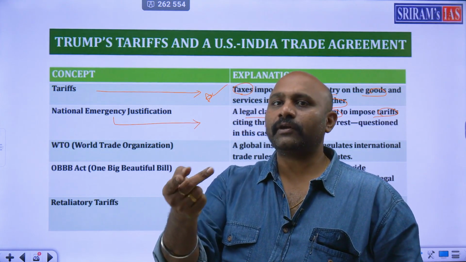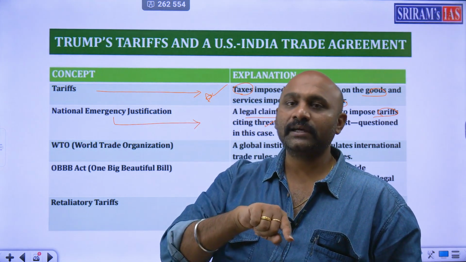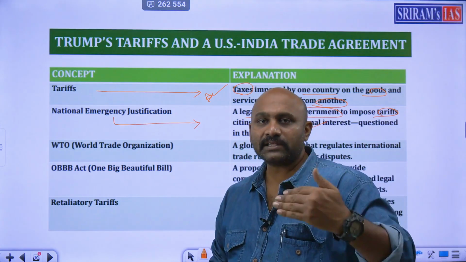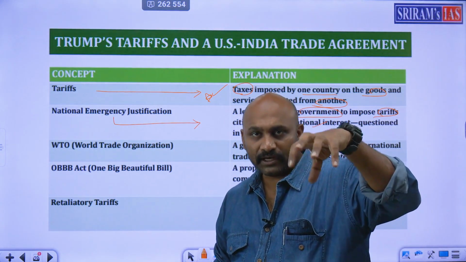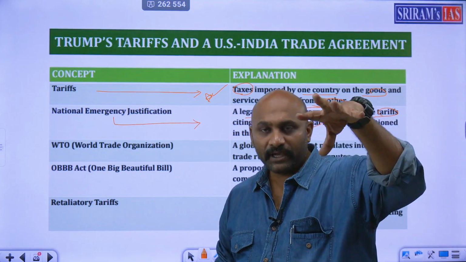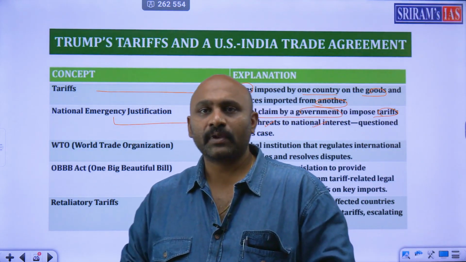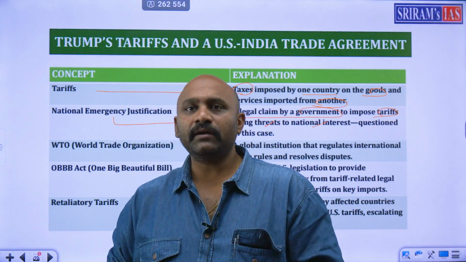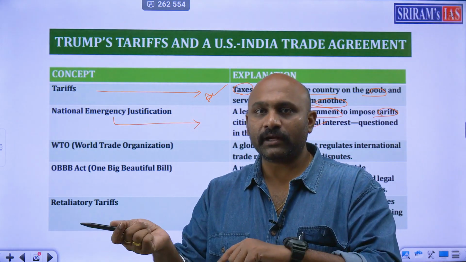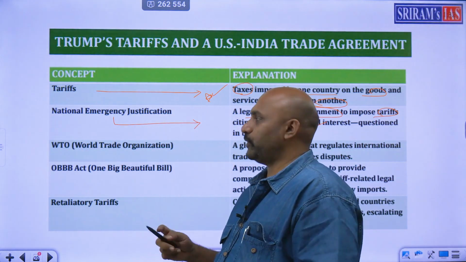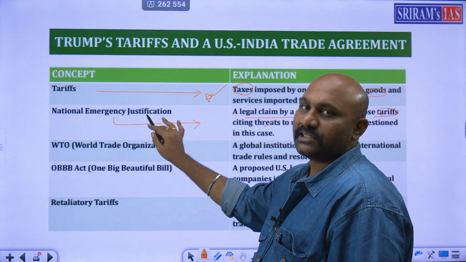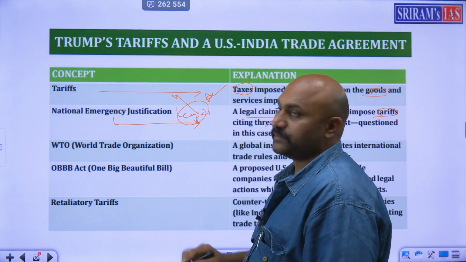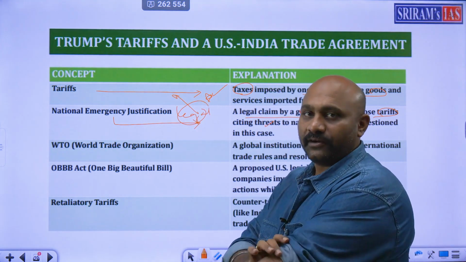India can also put a tariff on the goods and services which another country provides if the national interest of that particular country is getting lost. If the national interest is being compromised, or if the profits are reducing, or if it's becoming a burden for India, then we can put a tariff on the other country and ask them to pay more. That's the basic thing. So that is called national emergency justification. This becomes a legal way to put tariffs. It's a legal mechanism to put tariffs on other countries.